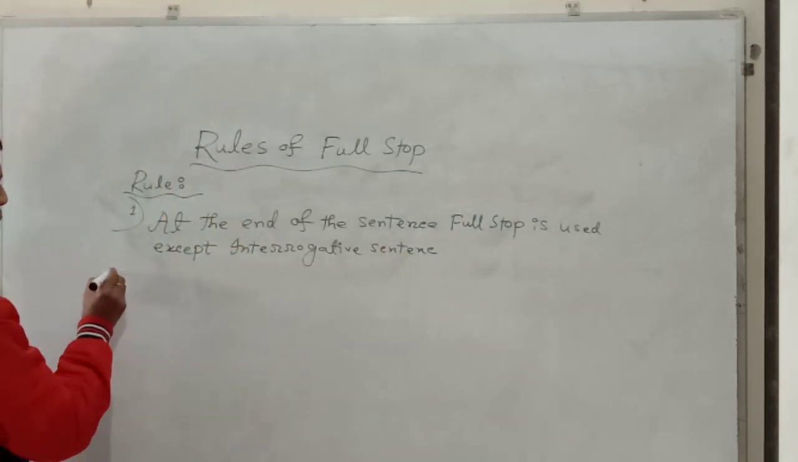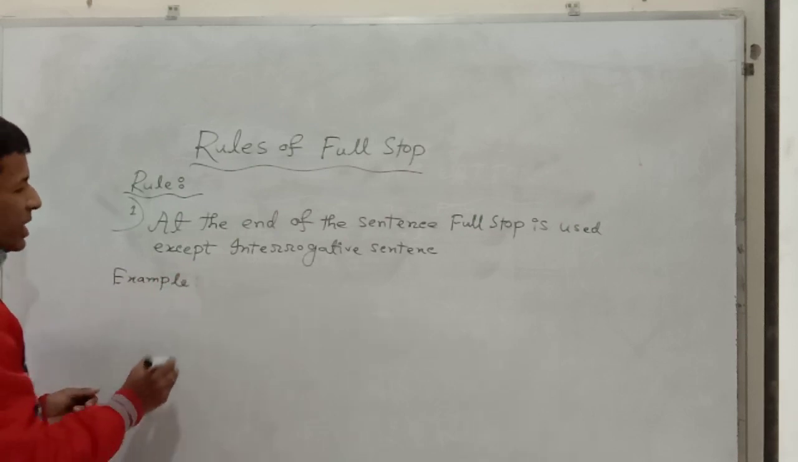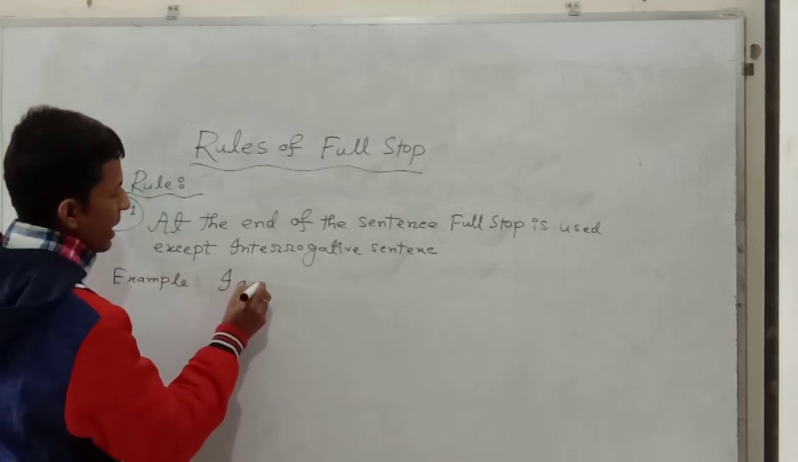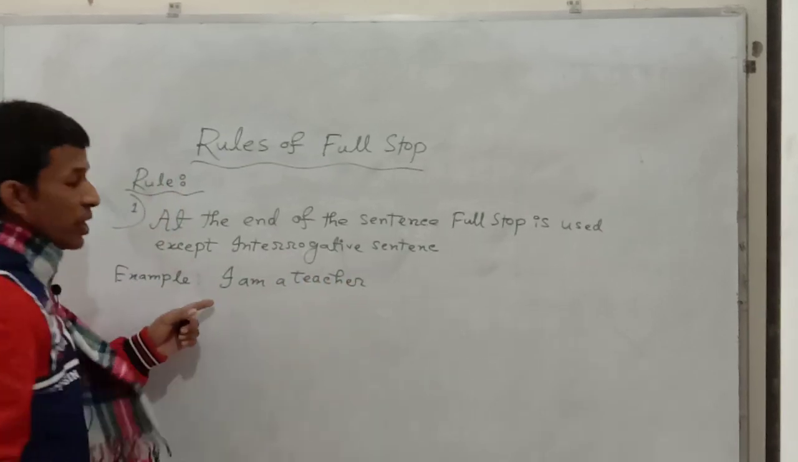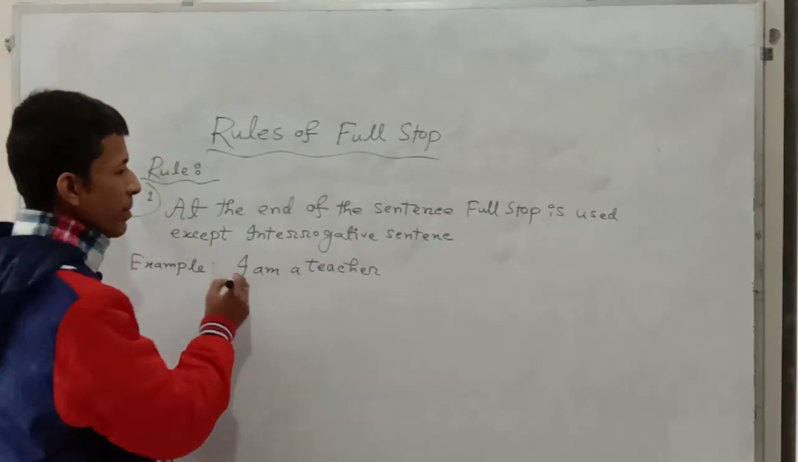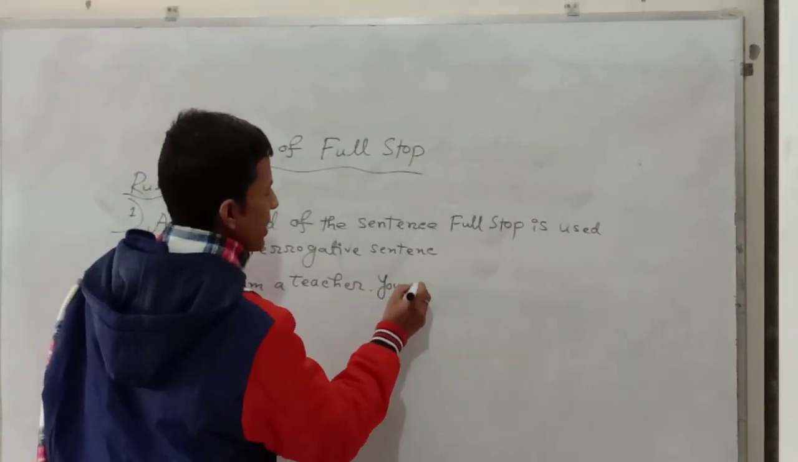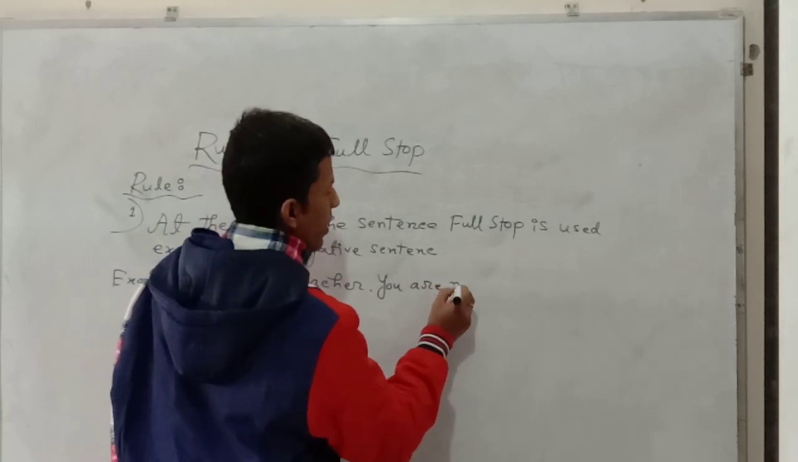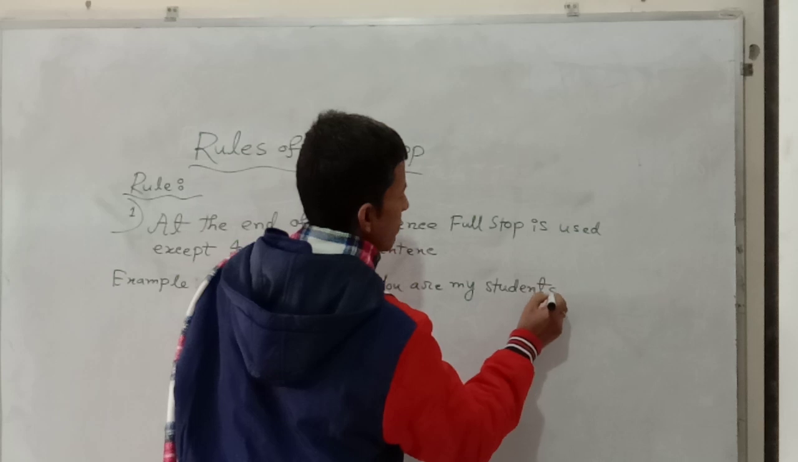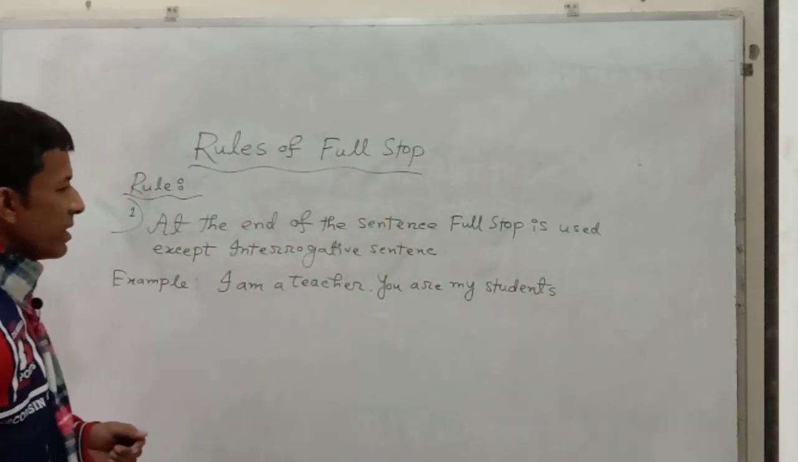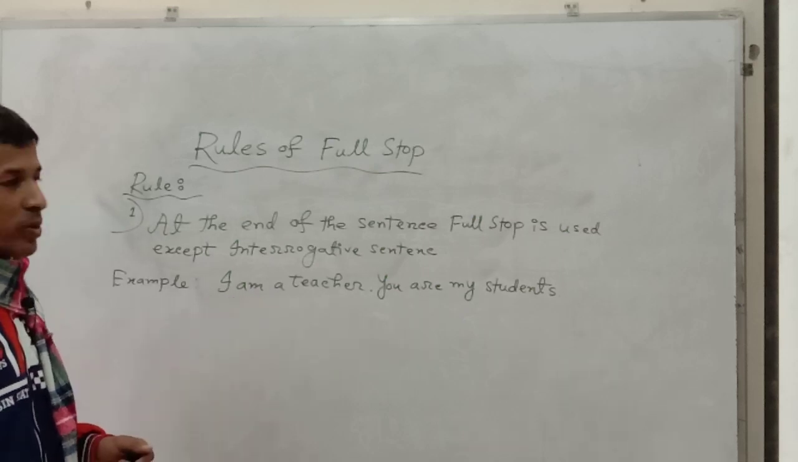Now I am going to provide the example. I am a teacher. This is a full expression of the speaker. Here full stop will be used. You are my students. Both of these sentences are written in the affirmative form. At the end of these sentences, full stop is used.